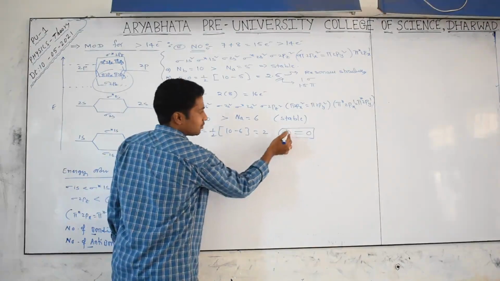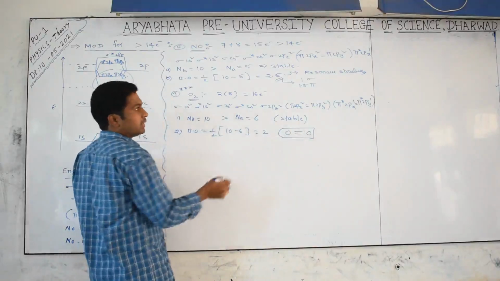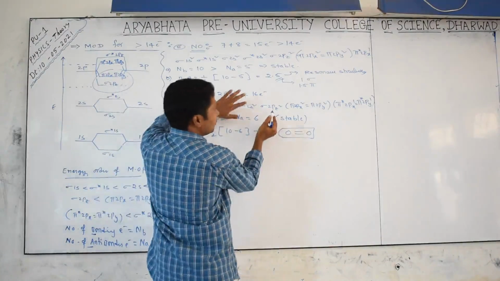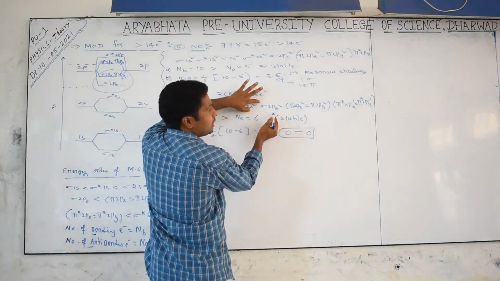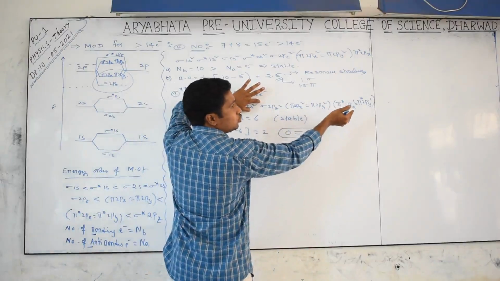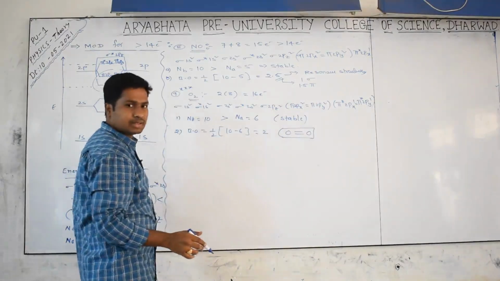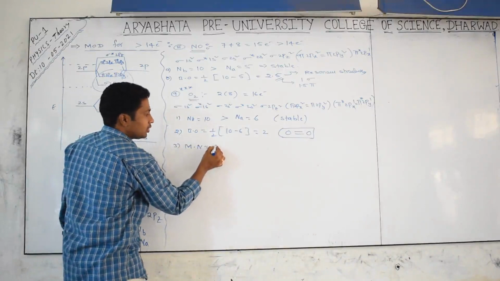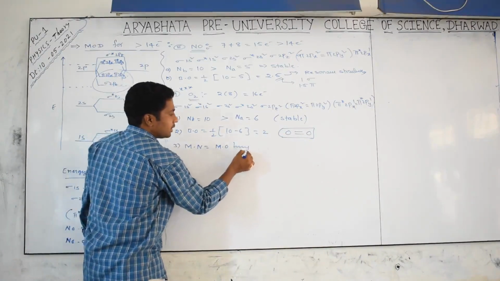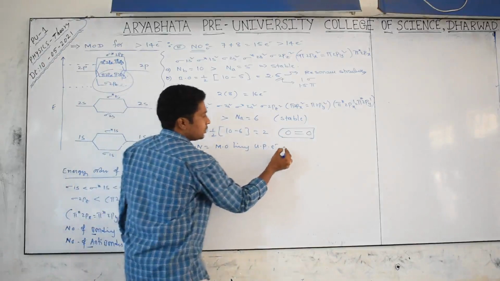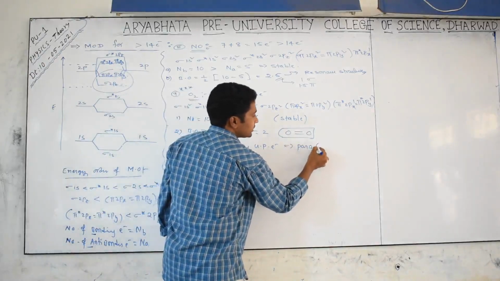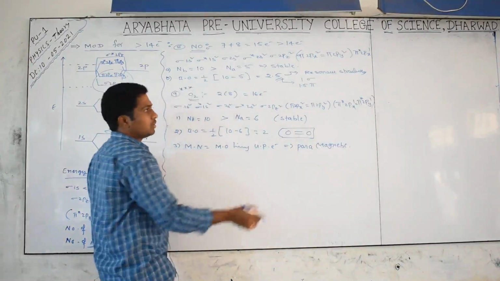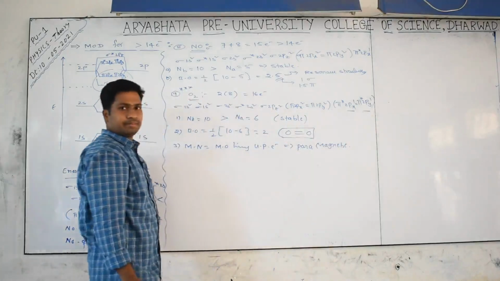How can you tell? 1 sigma and 1 pi bond is there. From this also we can get it. How many sigma electrons cancel here? 4 bonding, 4 anti-bonding cancel. Now sigma means 2, 2 by 2, 1. And pi, 4 minus 2, 2 by 2, nothing but 1. 1 sigma, 1 pi is coming. What about the magnetic nature? Some molecular orbitals have unpaired electrons in them. That's why it is called a paramagnetic substance, because two molecular orbitals have single electrons in them.